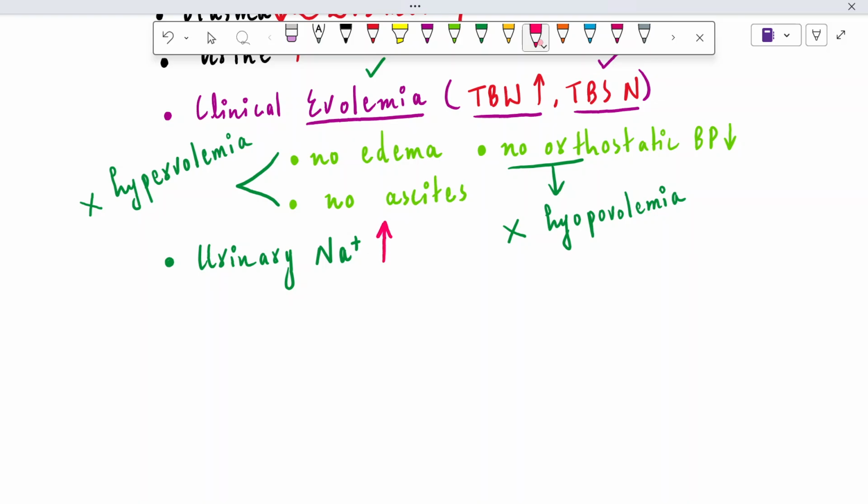Urinary sodium is increased to more than 40 milliequivalents, or millimoles, per liter. The question arises: why is there hypernatriuresis?